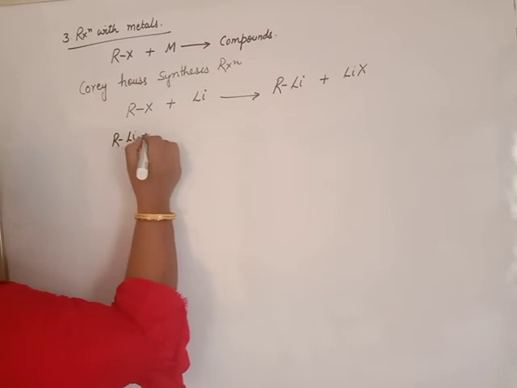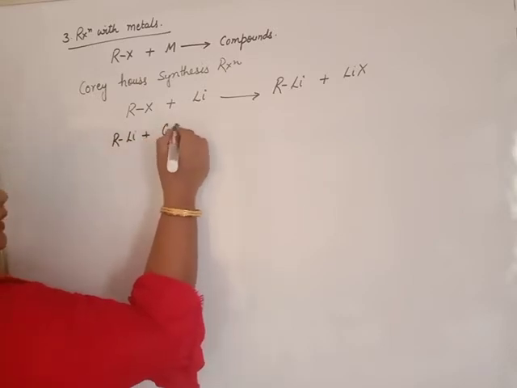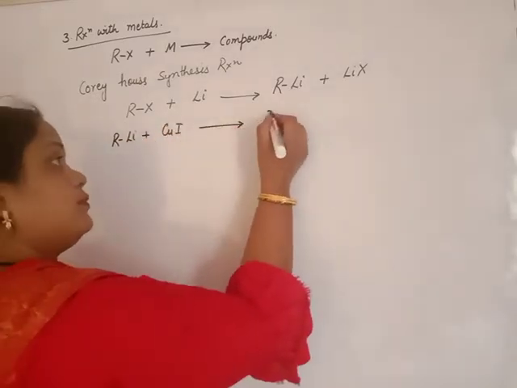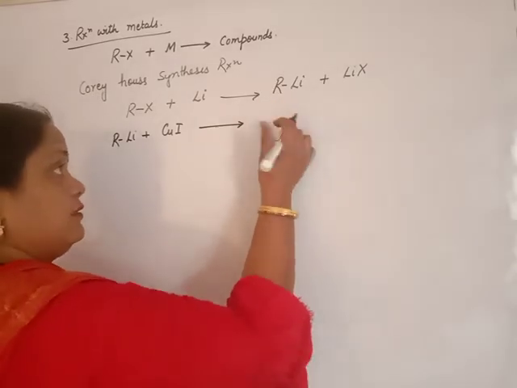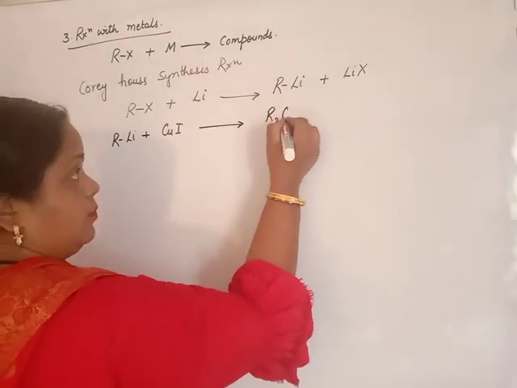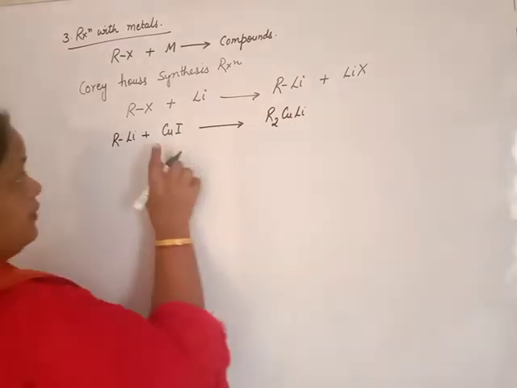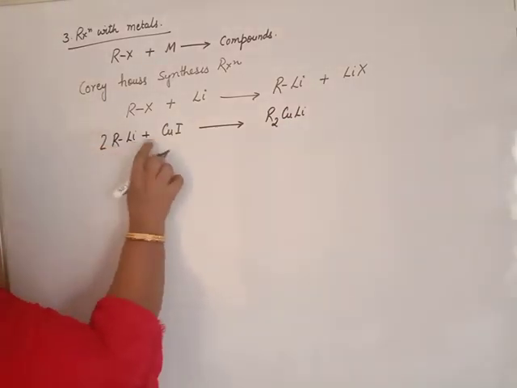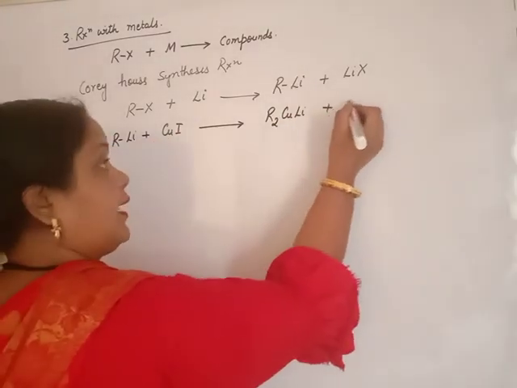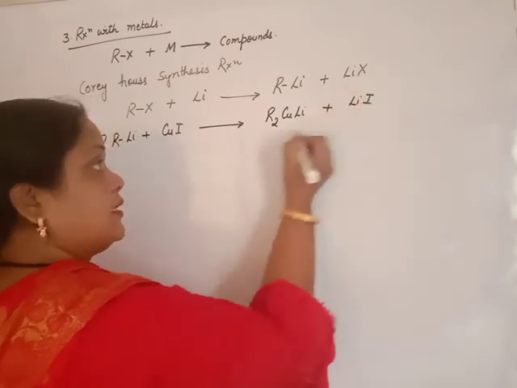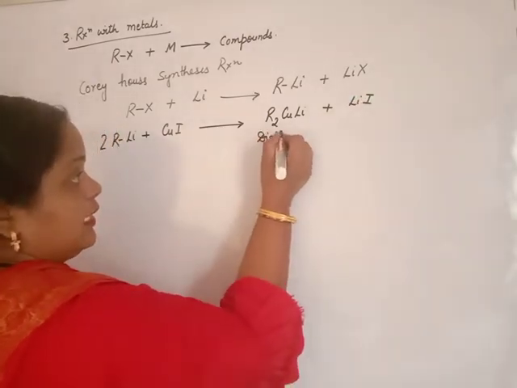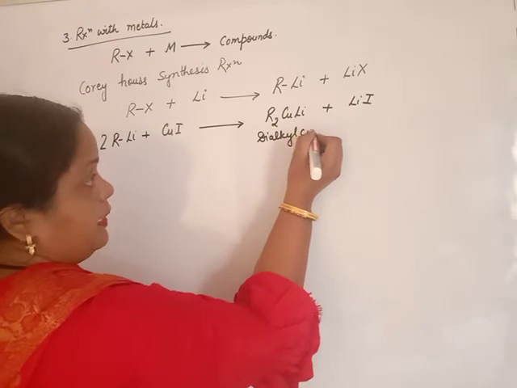Alkyl lithium reacts with copper iodide to give dialkyl copper lithium. Of the two lithiums, one is removed with iodine.